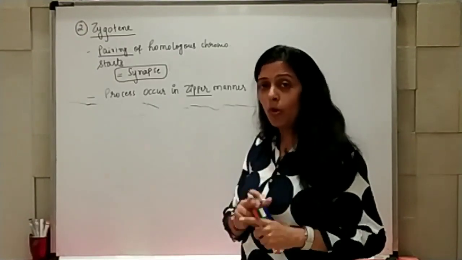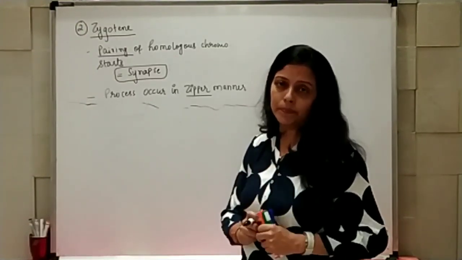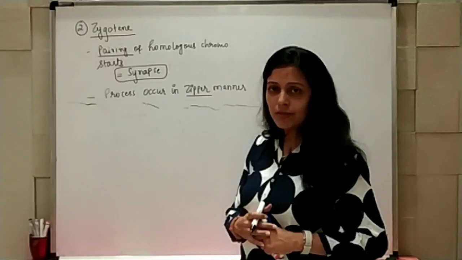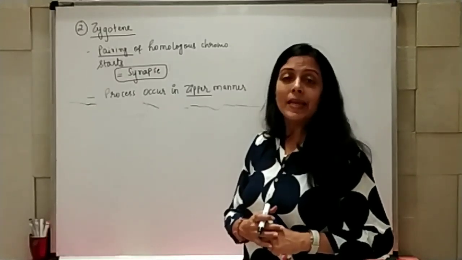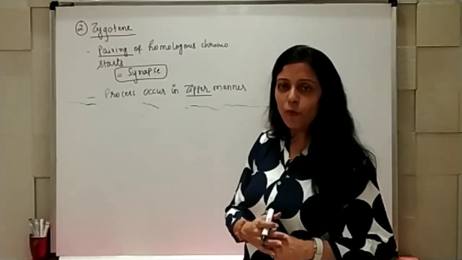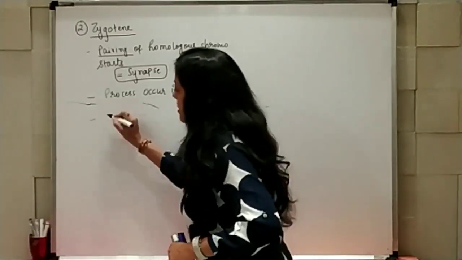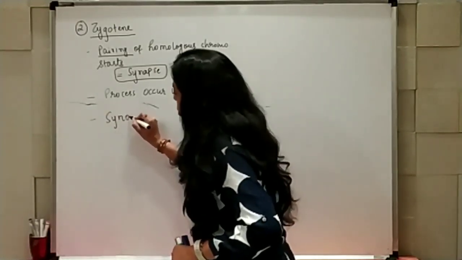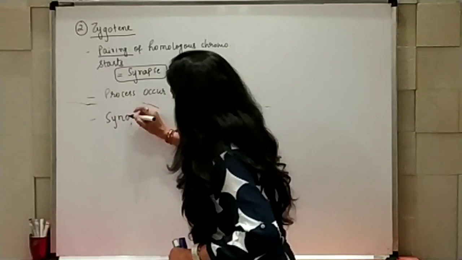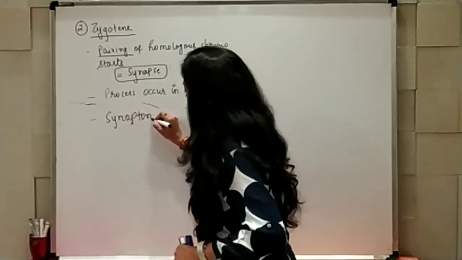Now why these homologous chromosomes come together? Is there any attractive force? Yes, you are right. There is an attractive force which has been formed, which is known as synaptonemal complex.